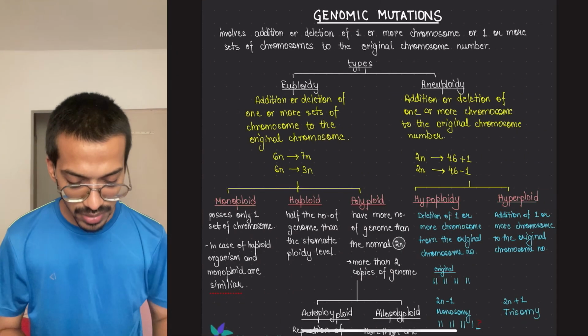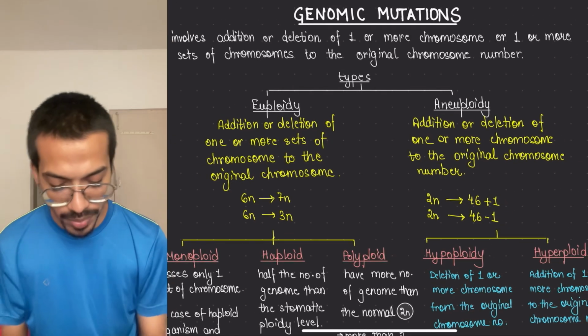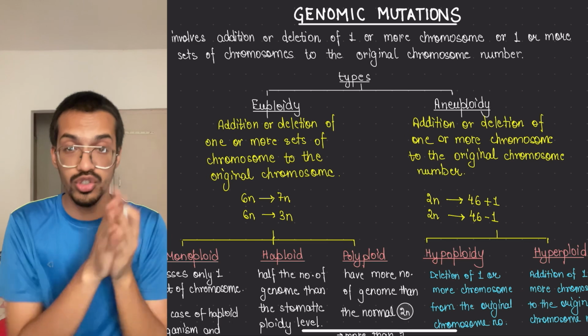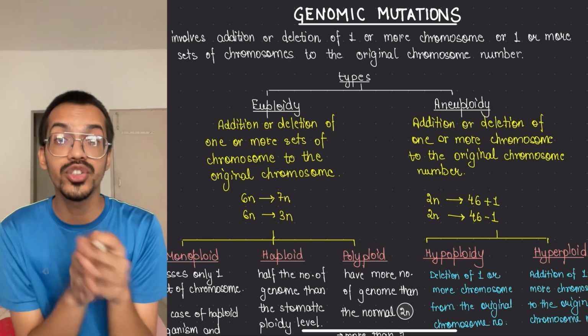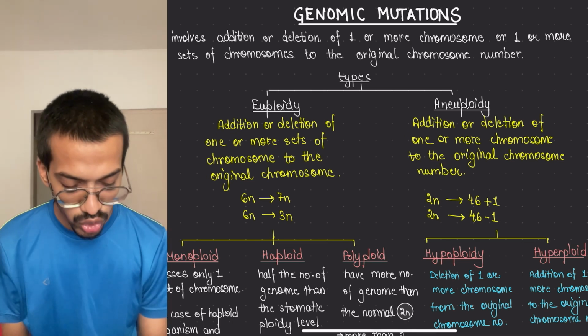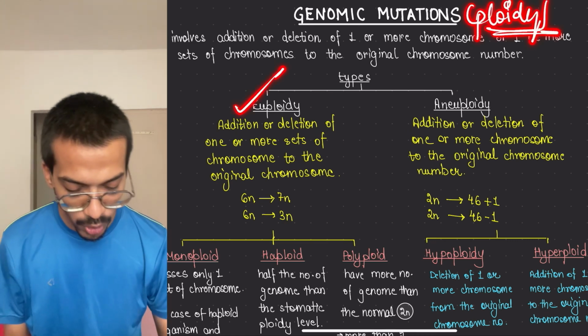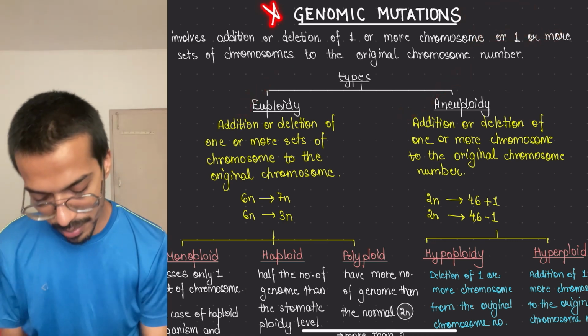Next comes the genomic mutation. Genomic means the whole of the DNA has been changed. So here something happens with respect to the ploidy levels. Big level things are being taken up. There are 2 types: euploidy and aneuploidy. This is also very important.